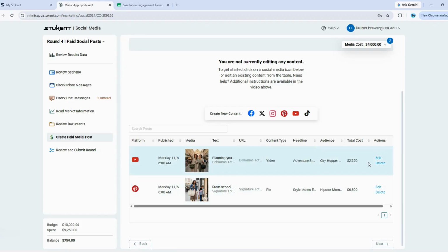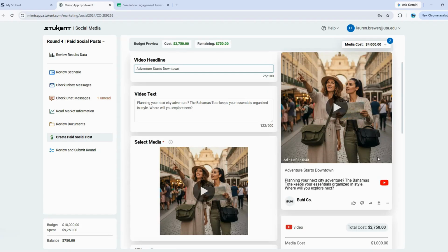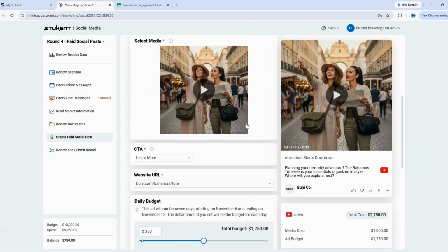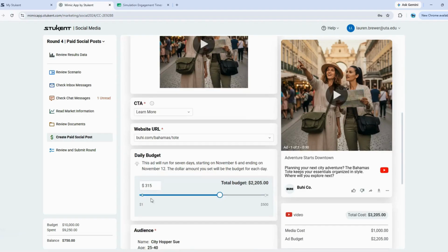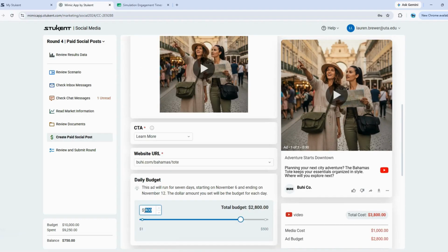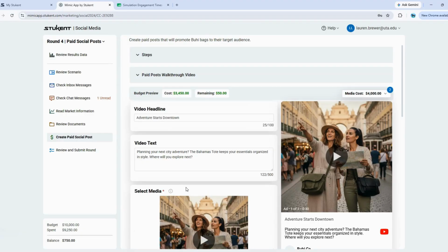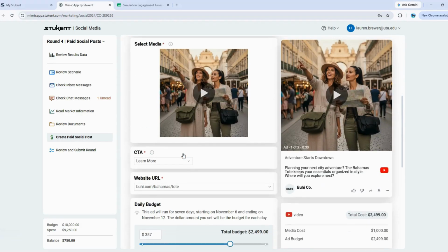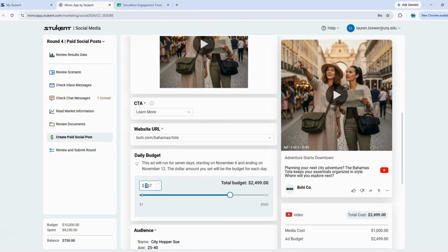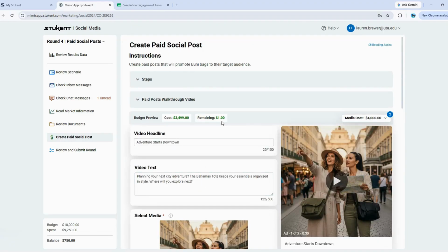So let's go back to our City Hopper Sue and let's increase that daily budget. Okay, it looks like I can increase my daily budget up to $357 per day, and that leaves me with $1 remaining in my budget.